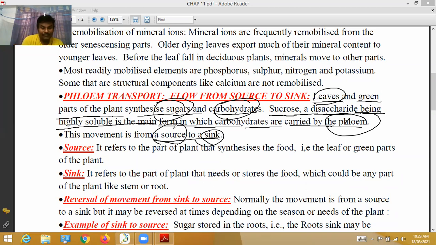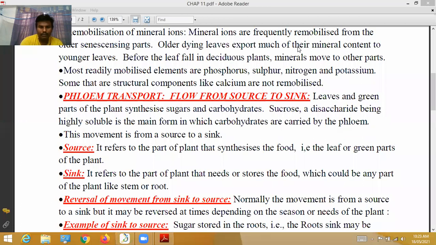That's why this movement is from source to sink.